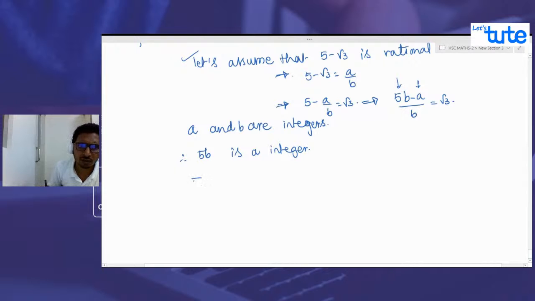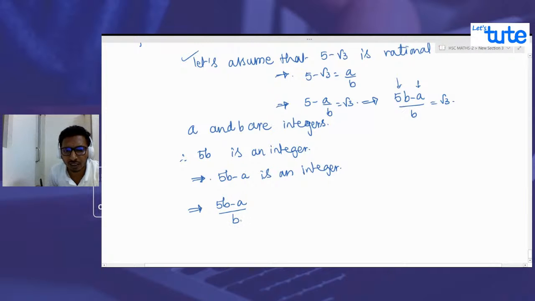So 5b minus a is an integer, and 5b minus a upon b will be a rational number, because the numerator is an integer and b is an integer.